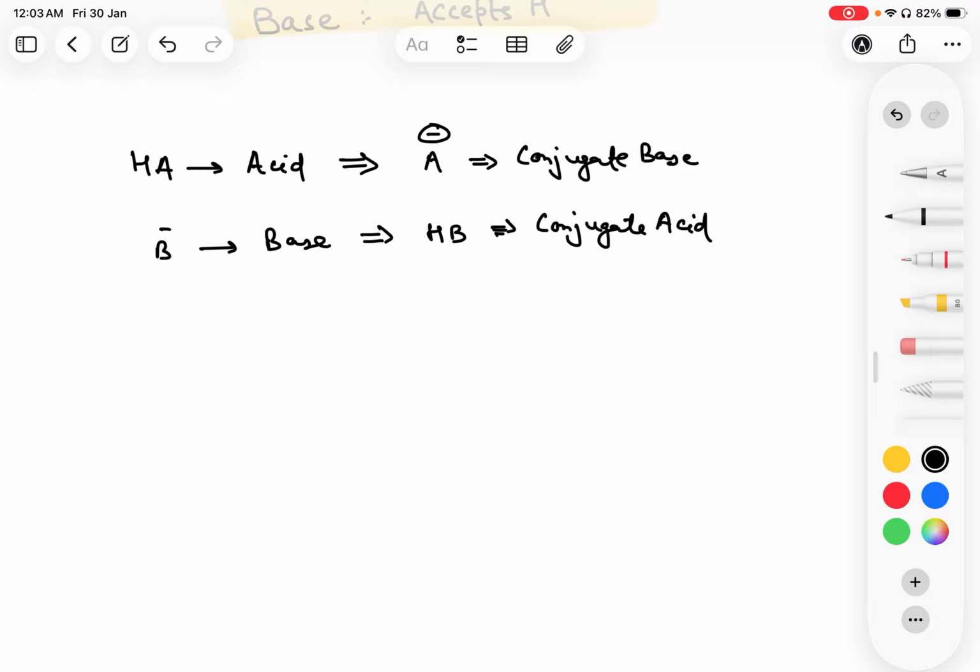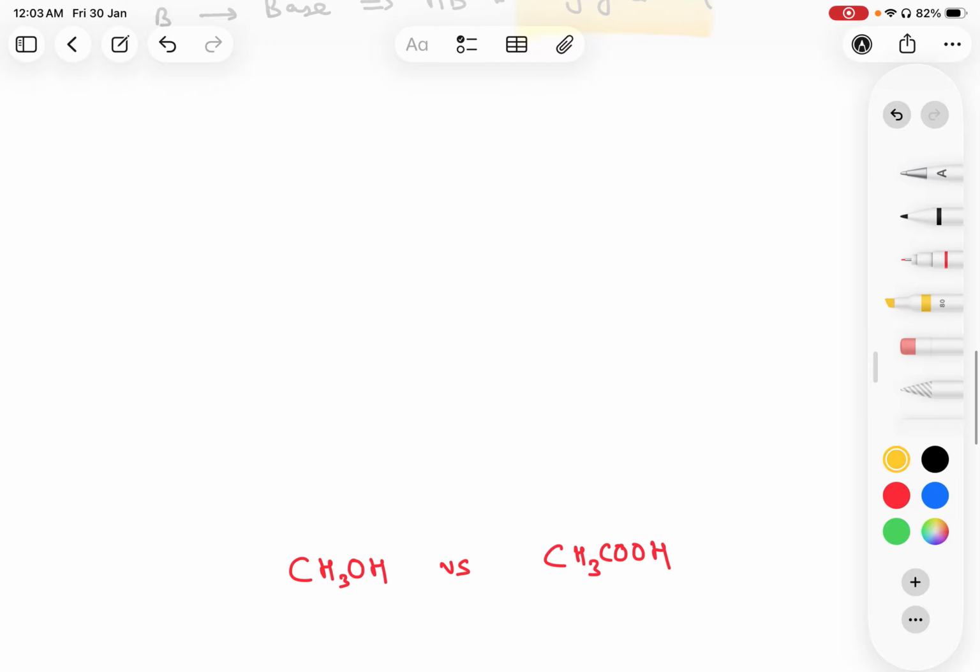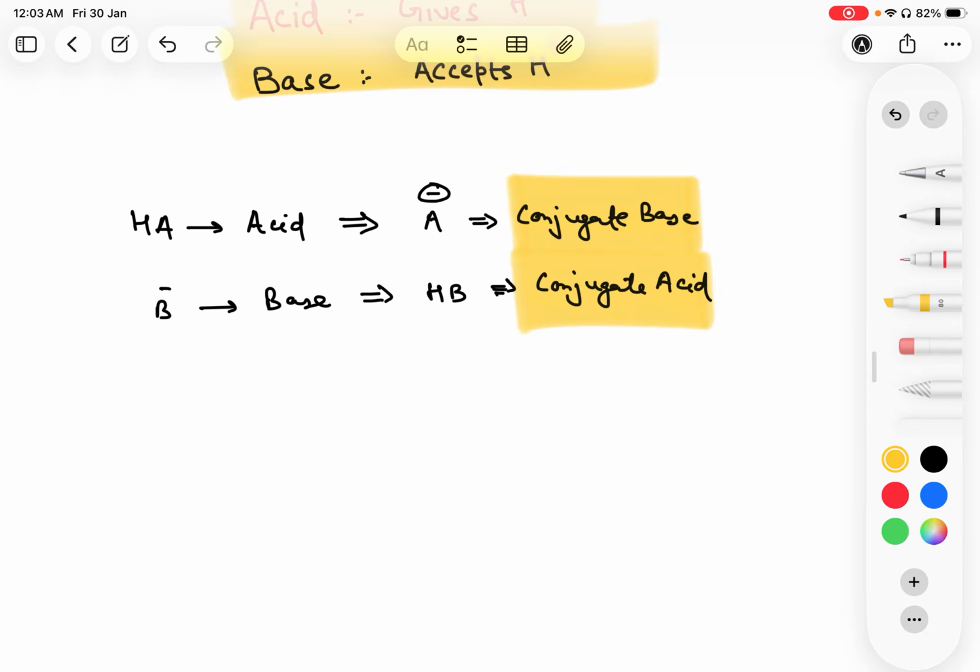Now, these two new terms are introduced: conjugate base and conjugate acid. Let me revise this very quickly. Any acid that loses a proton forms a species called a conjugate base. And if a base accepts a proton, it forms a conjugate acid. In short, every acid creates a base, and every base comes from an acid. That's a key line here.